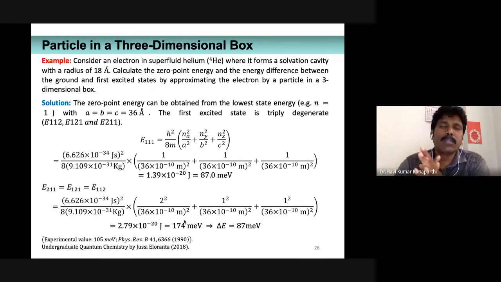And there are associated problems like the particle confined to two-dimensional box. Its solution is not very different from this particular solution that we have seen till now. It can be easily understood. You can just see any textbook, you will find the derivation part. It's fairly easy. You can go through those things.